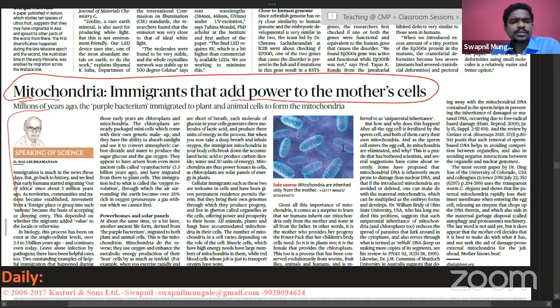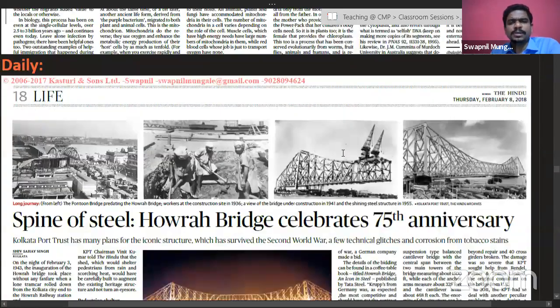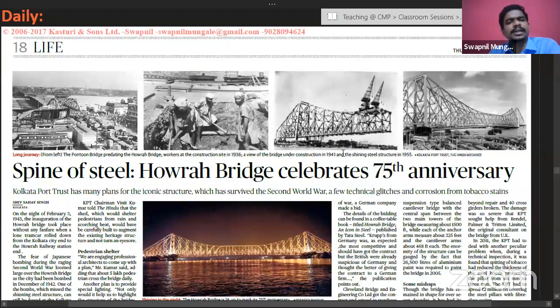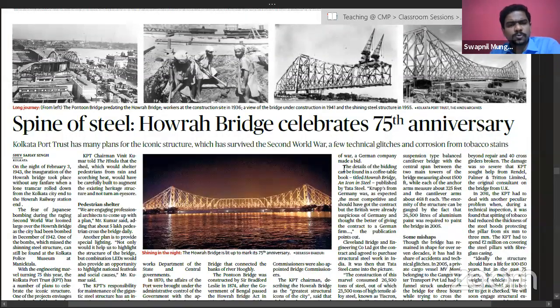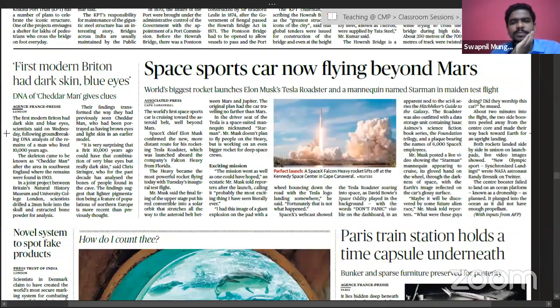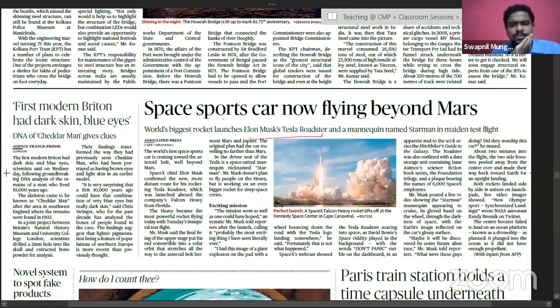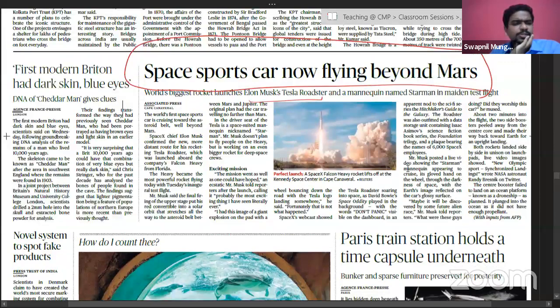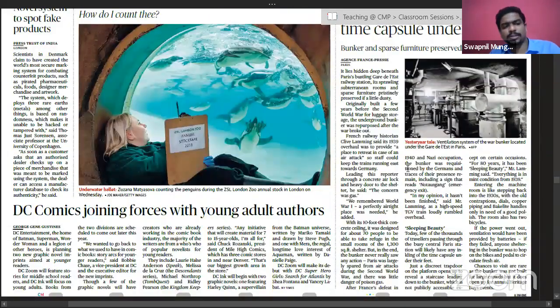Okay. If we see next, daily current affairs, for example, in the last page of The Hindu, at times this kind of news items used to come. Nowadays, on a few pages also there are going to be such items. So in that, space sports car now flying beyond Mars. There was Elon Musk's Tesla Roadster. So that news is 1 or 2 years old. So again, that becomes important because private organizations are going to Mars, etc. So you can read that. So such news items you can read from there as well.